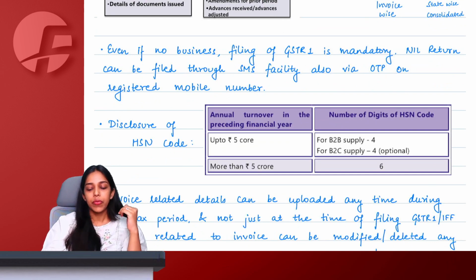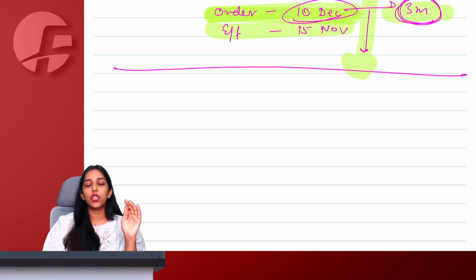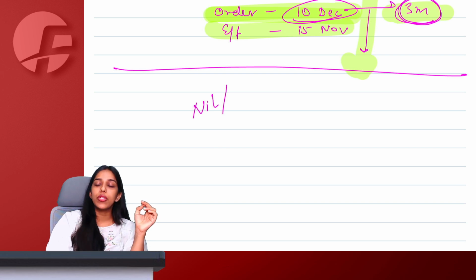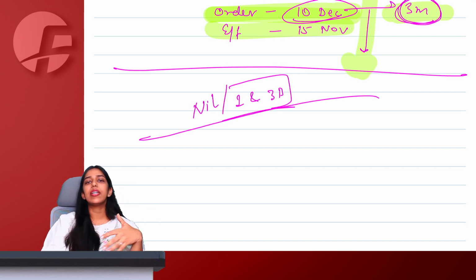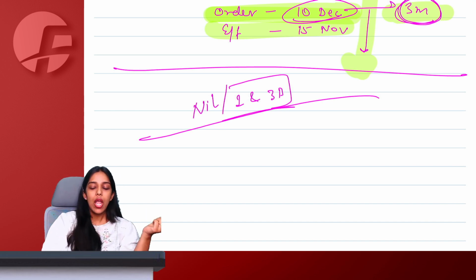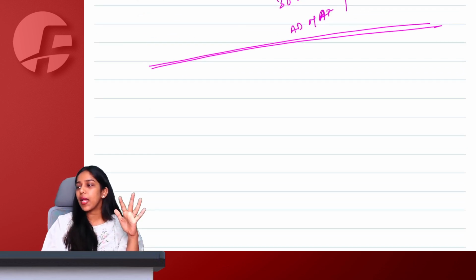Acha, tell me, ma'am, even if we have not made any sale in the entire month or quarter, still do we have to file a GSTR 1? Yes. Applies to 1 also, to 3B also. Nil GSTR 1 and 3B you have to file. Returns are filed using OTP facilities, etc. Ma'am, let us say there is some amendment or rectification later on that we need to do. Again, the same time limit, which is 30 November following the end of the financial year or actual date of filing annual return, whichever is earlier. All these things remain same only.